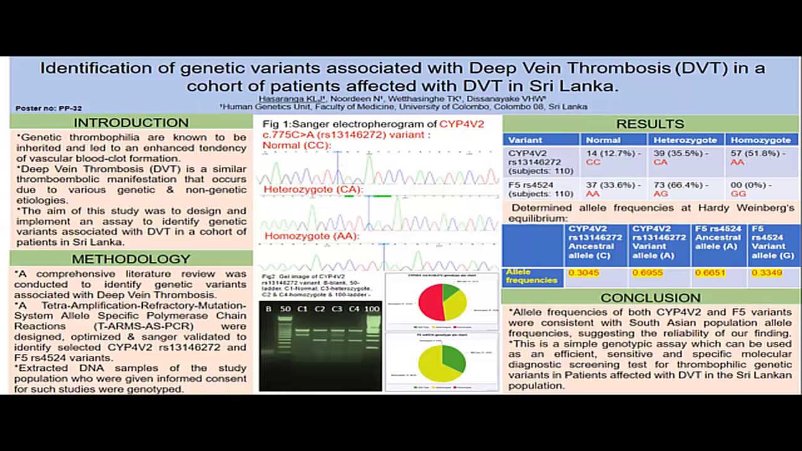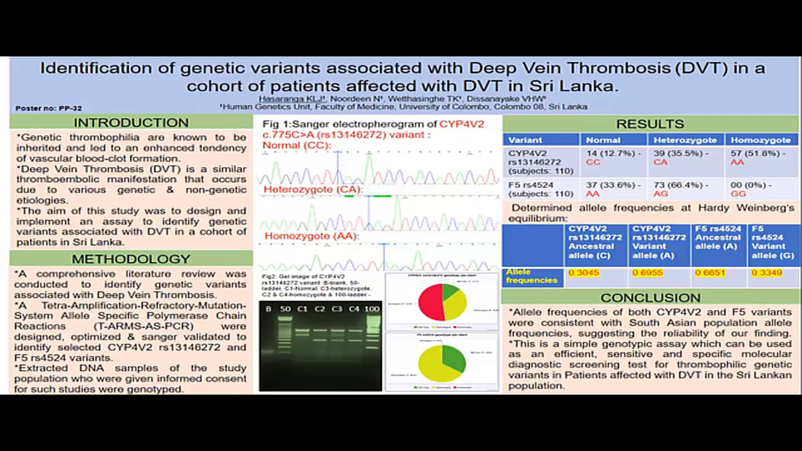A total of 110 DVT patients who gave prior consent were participants in the study. DNA was extracted from all blood samples of those patients and genotyped using the designed and optimized protocols of this study. PCR products were visualized by agarose gel electrophoresis. There were 48 males and 62 females in this study population.